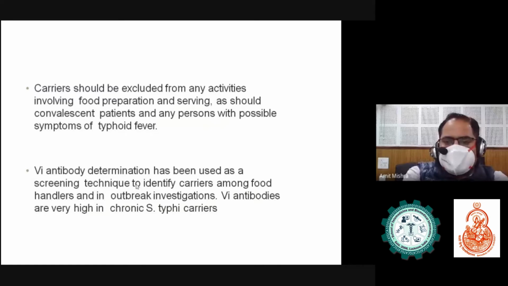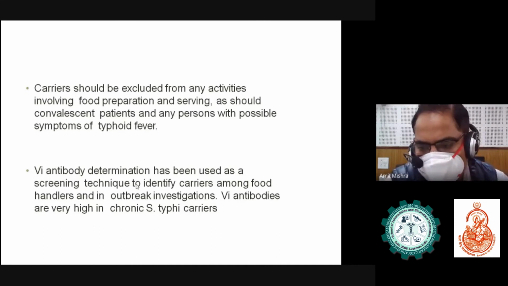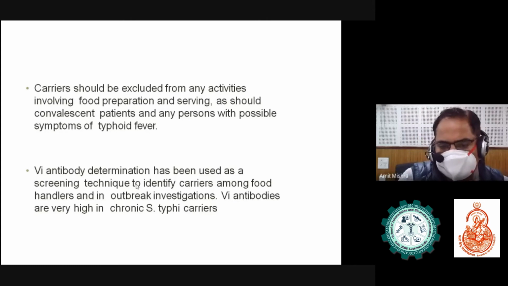Carriers should be excluded from any activities involving food preparation and serving, as should convalescent patients and any person with possible symptoms of typhoid fever. Vi antibody determination has been used as a screening technique to identify carriers among food handlers and in outbreak investigations. The Vi antibodies are very high in chronic Salmonella typhi carriers. So we isolate Vi antibodies in cases of Salmonella typhi carriers, and if the patient is positive, these persons should be kept away from any activities responsible for transmission of the disease.